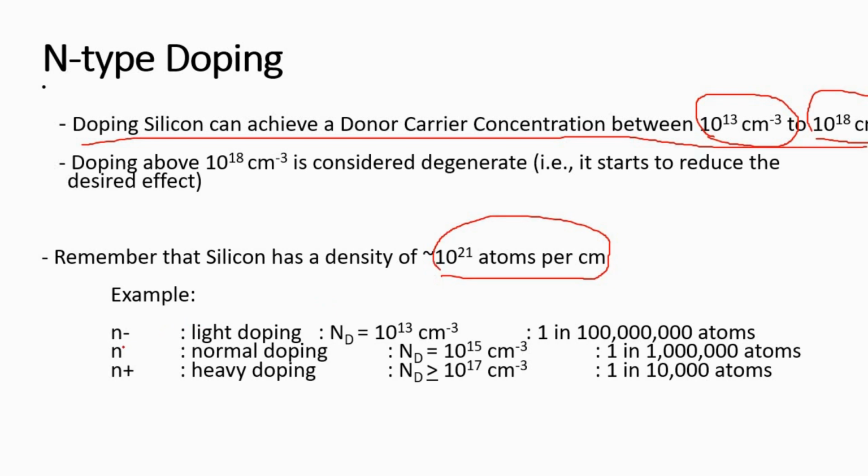Your doping can be of 3 types, and you have 3 symbols used extensively in the books: n minus, n and n plus. When you are lightly doping, that means you are adding a small number of atoms, it is denoted as Nd, donor impurity. Normal doping is around 10 to the 15 per centimeter cube, and heavy doping is any doping greater than 10 to the 17 per centimeter cube. In terms of atoms, 1 in 10,000, 1 in a million, 1 in 100 million atoms you are actually replacing.